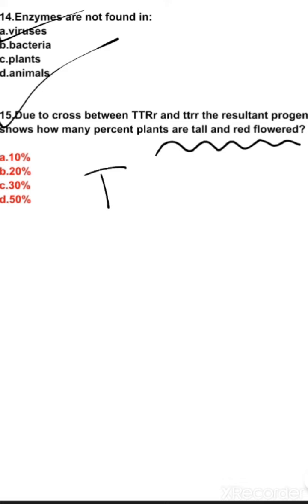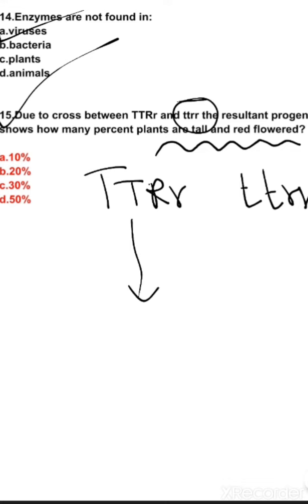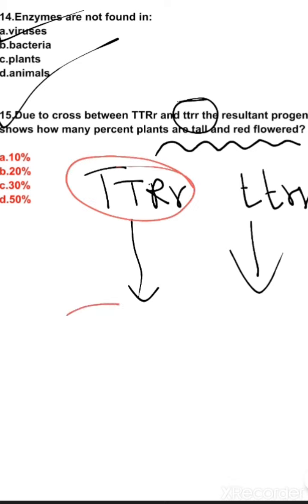First, capital T, capital R, and the second parent is small t, small r. Let us make gametes. From this genotype, we can make two different types of gametes, capital T, capital R, and capital T, small r.